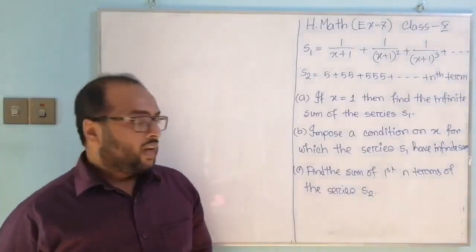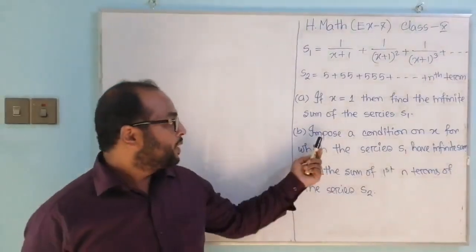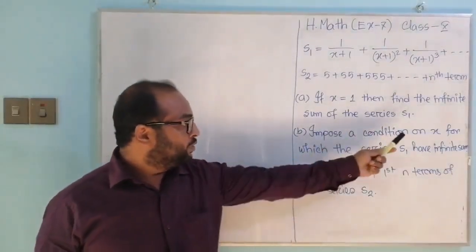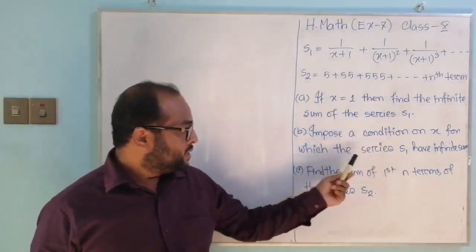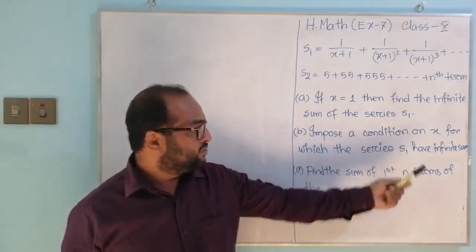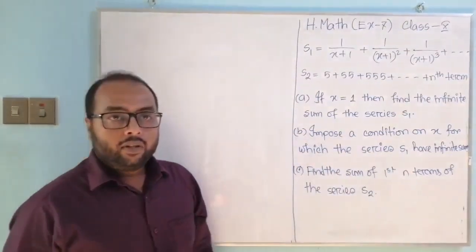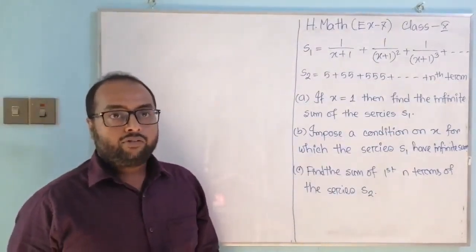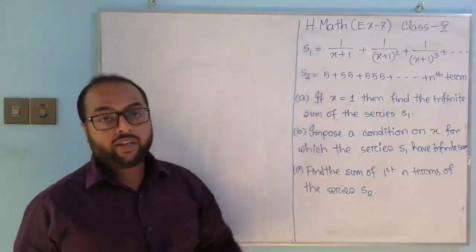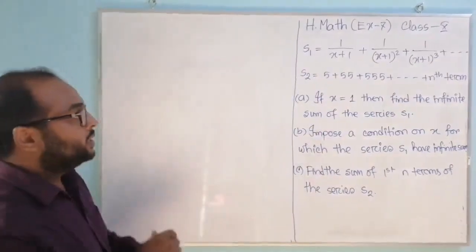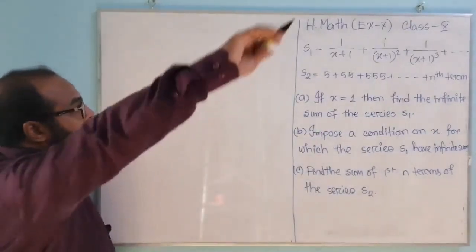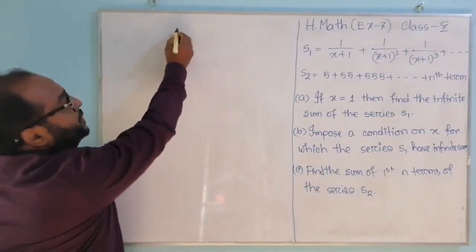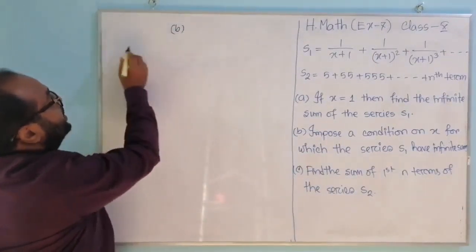Okay students, now question number B. Impose a condition on x for which the series S1 has infinite sum. We have to find out a condition on x for infinite sum of the given series. Firstly we have to find out common ratio.